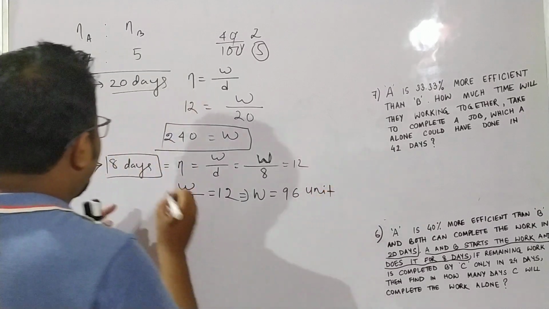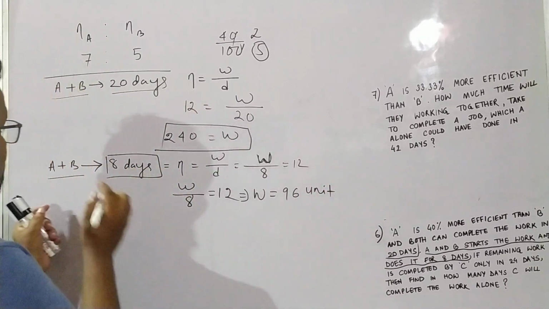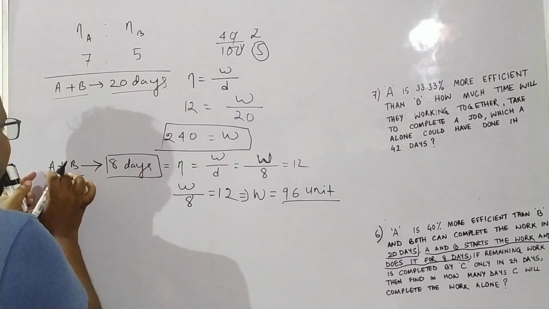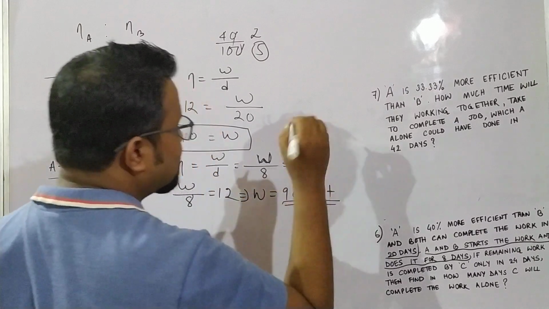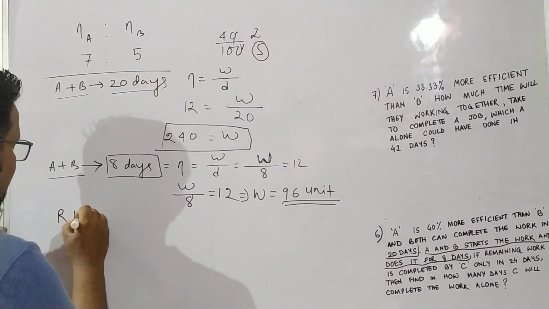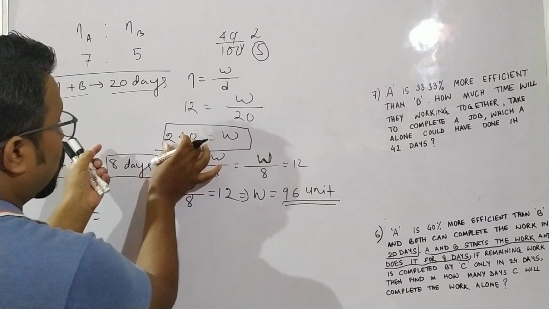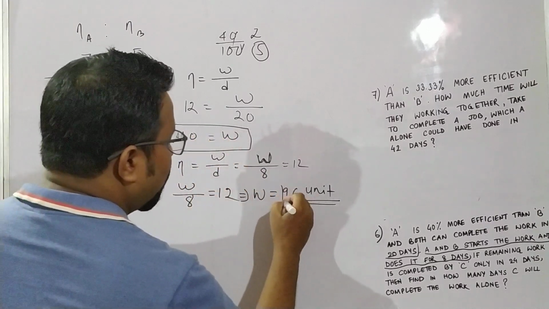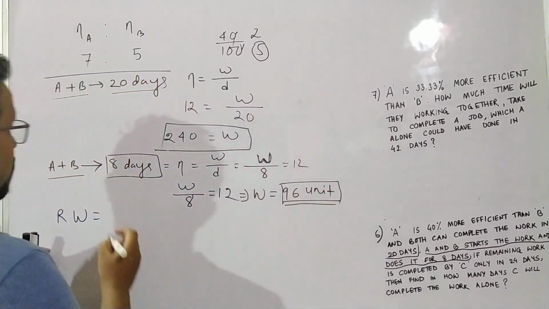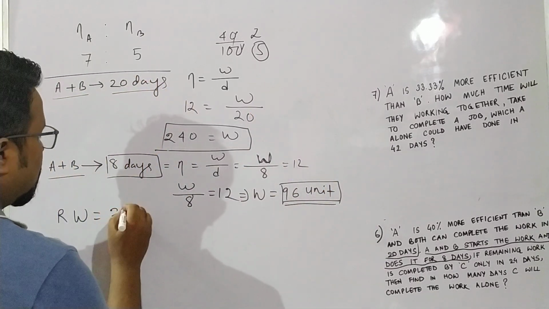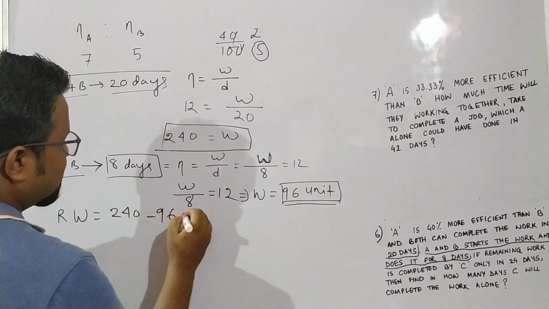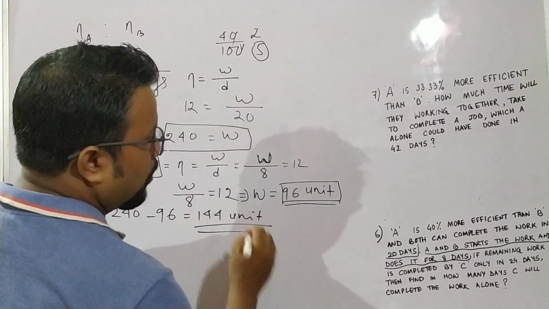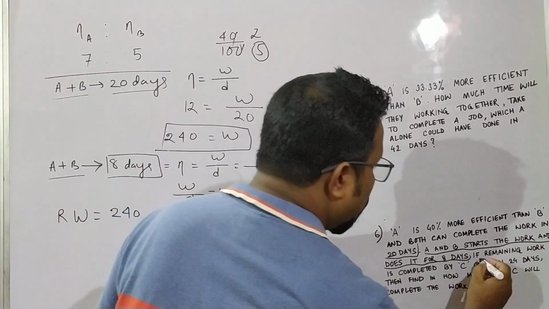So after working 8 days, A and B finish 96 units. What is the remaining work? The total work is 240 units. Out of 240 units, A and B have completed 96 units after working 8 days. So the remaining work is 240 minus 96, which is 144 units.